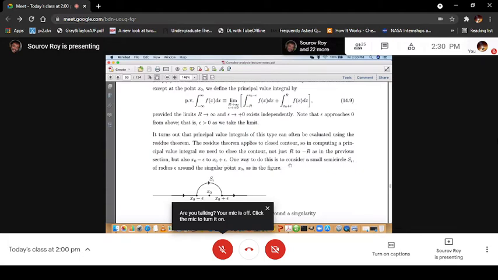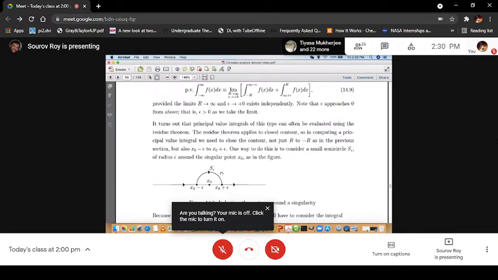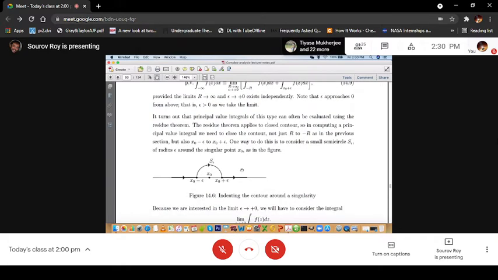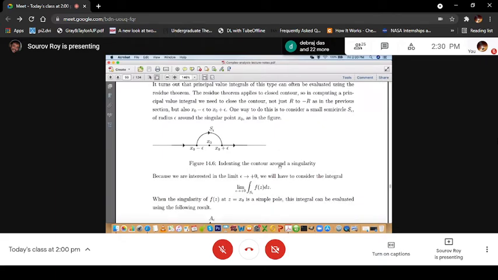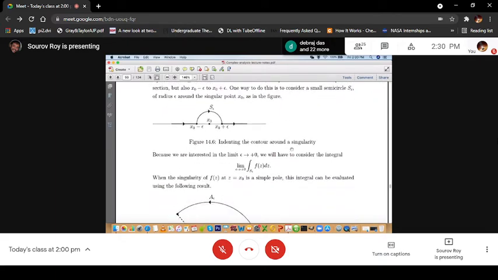One way to do it is to consider a small semicircle, which I denote as S epsilon, of radius epsilon around the singular point x0, as in the figure. So this is one way we can do it. This is called indenting the contour around the singularity. The singularity is at x0 on the real line.